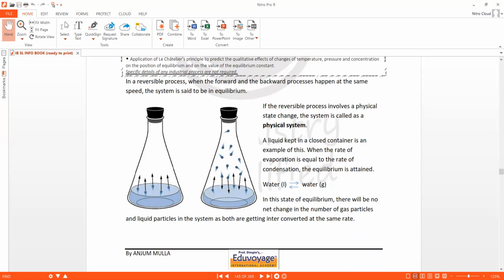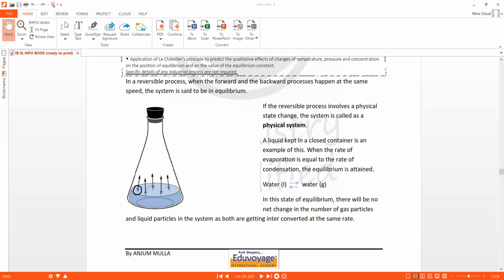First of all, the equilibrium term is applicable only in a reversible process. So any process which can be reversed, equilibrium can be established in that. So if you look at this conical flask here, let's take one conical flask at a time. So this conical flask, now you can see that there is water and the water is evaporating.